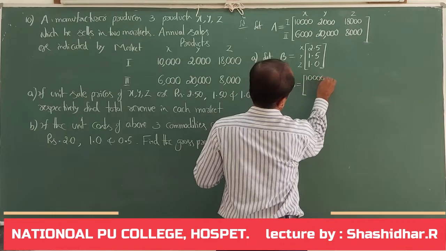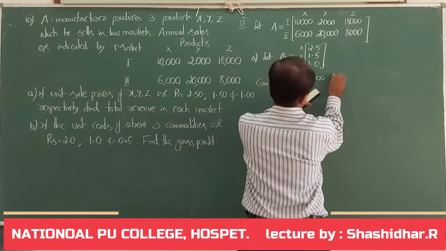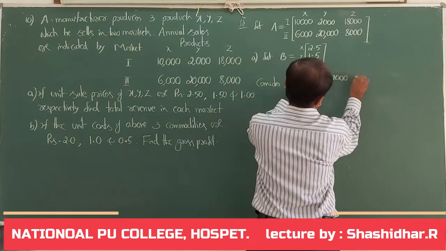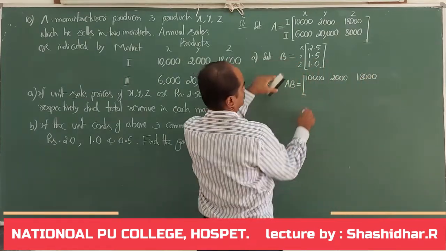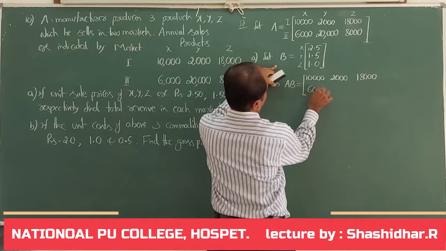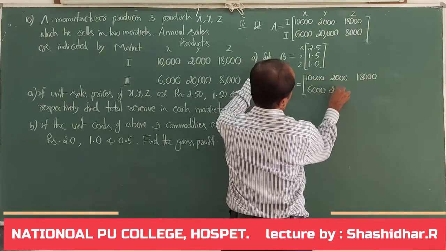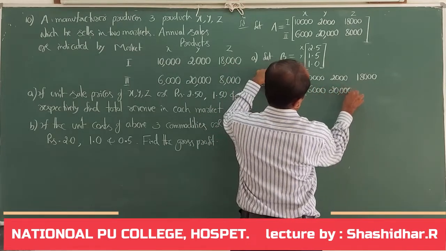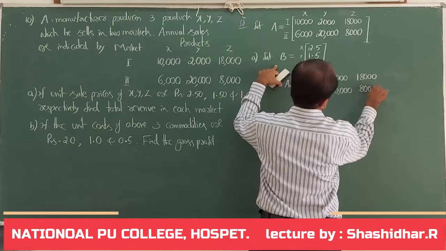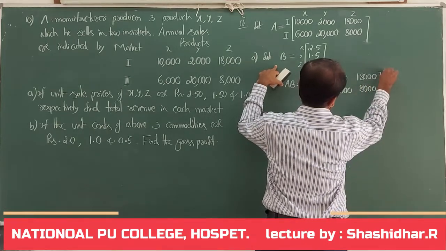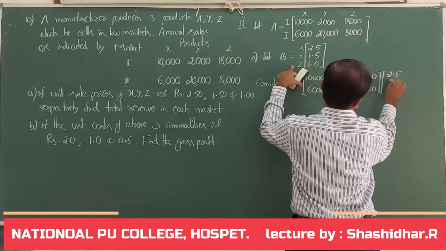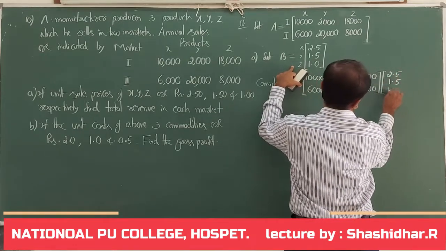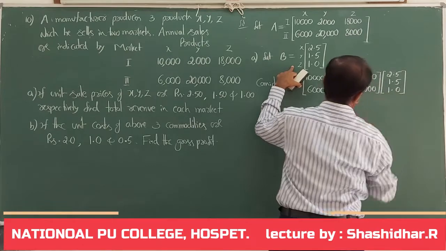Matrix A: first row elements 10,000, 2,000, 18,000. Second row 6,000, 20,000, 8,000, into column matrix 2.5, 1.5, 1.0.